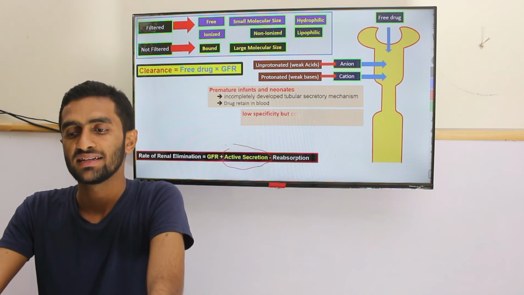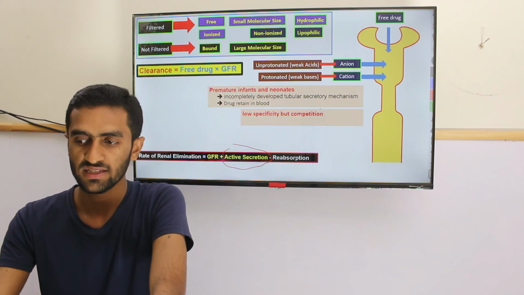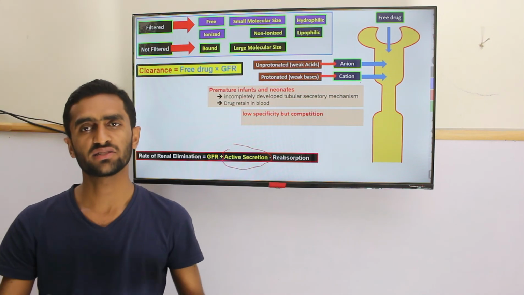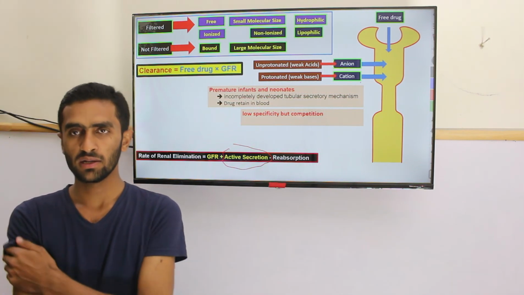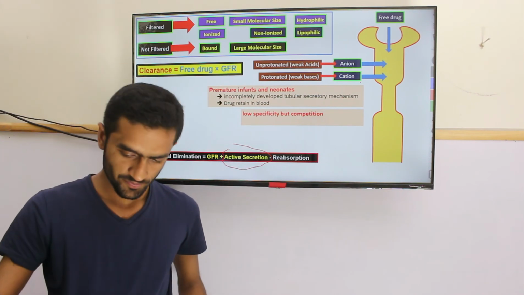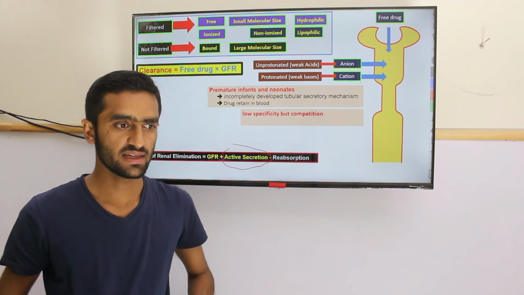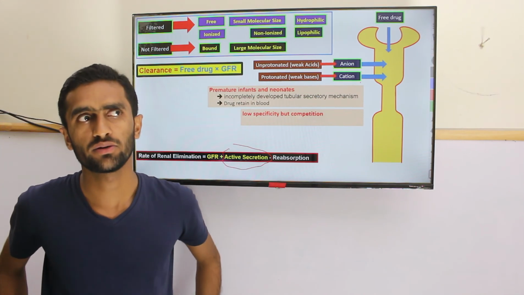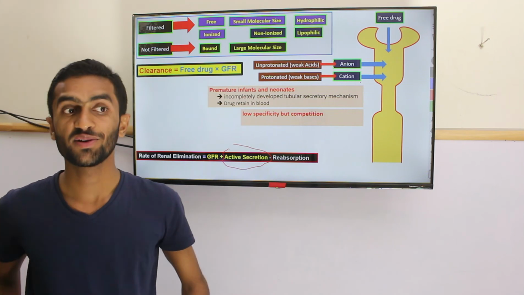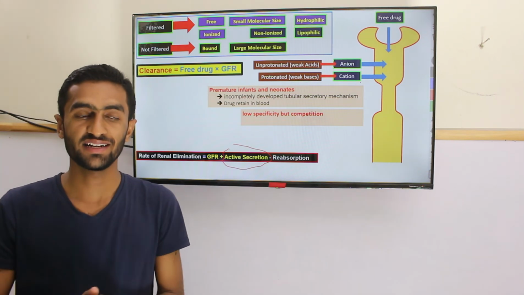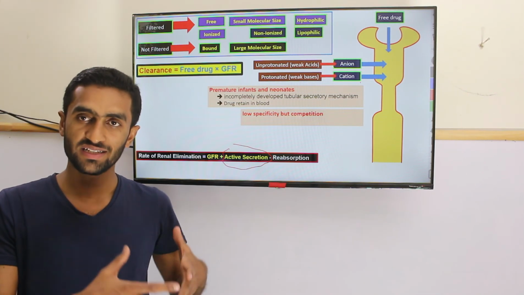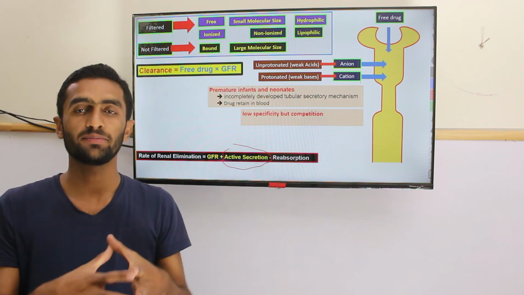The other thing is low specificity. If it's an anion or cation, it's going to be secreted, but there is competition between different anions and different cations. For example, a patient was an arthritis patient with joint pain.